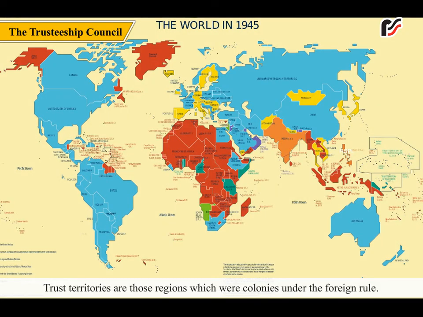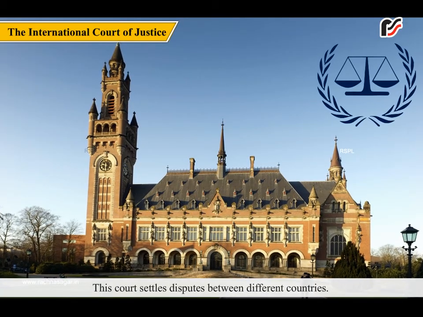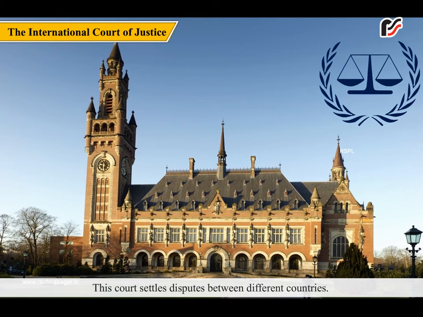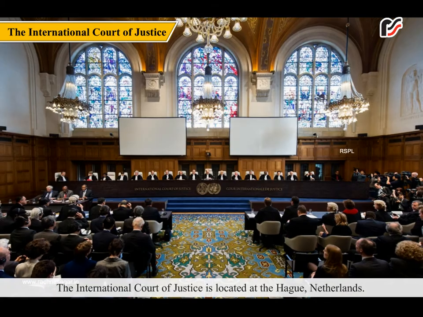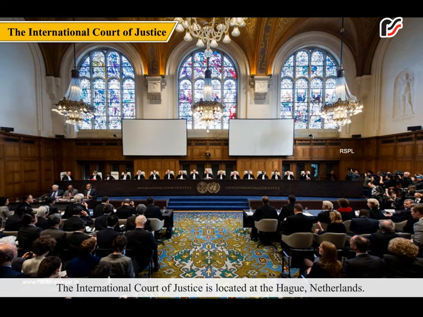Trust territories are those regions which were colonies under the foreign rule. All the original 11 trust territories have now become independent. This court settles disputes between different countries. The International Court of Justice is located at The Hague, Netherlands.